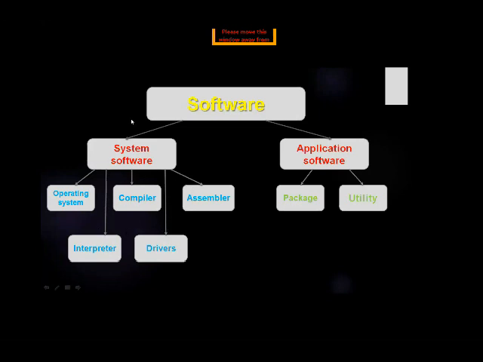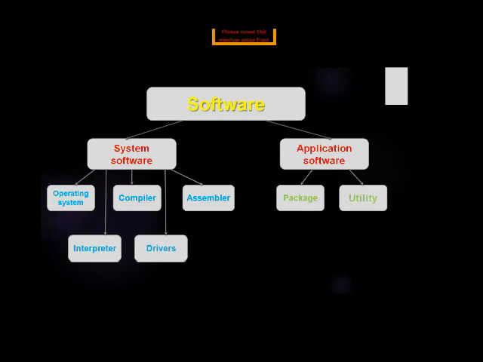This is just an overview or a flow chart of the software. Application software is classified into two: package and utility. What is a package? A computer application consisting of one or more programs to do a particular type of work. And a utility is a program designed to perform maintenance work on a system or the system components.